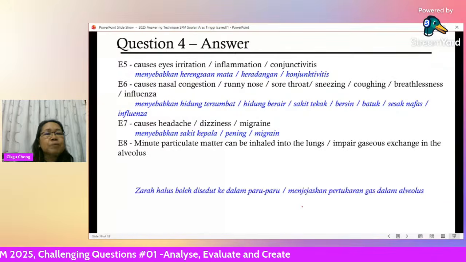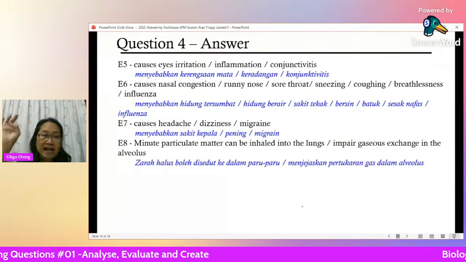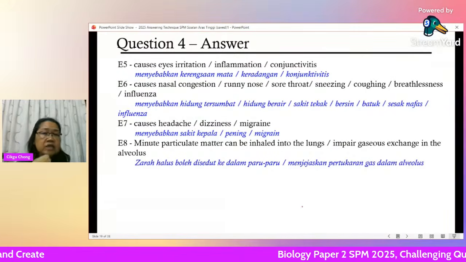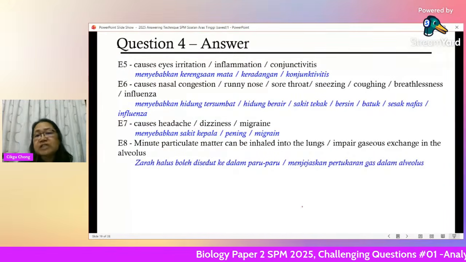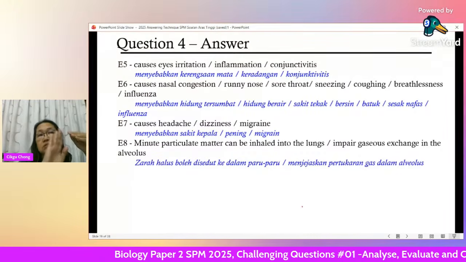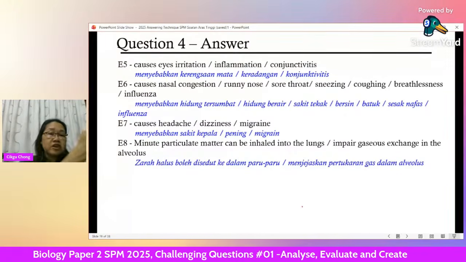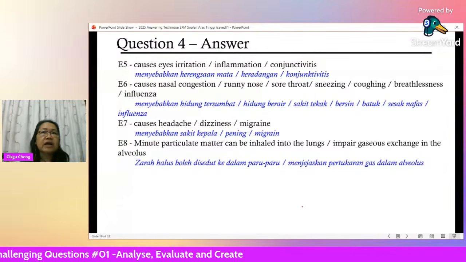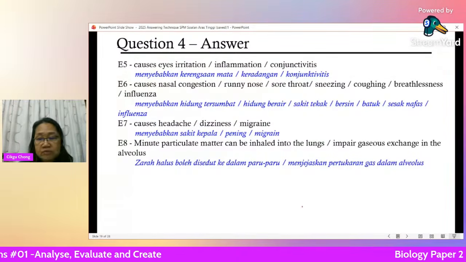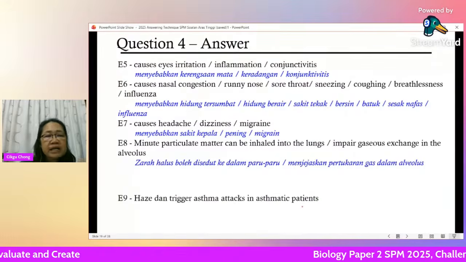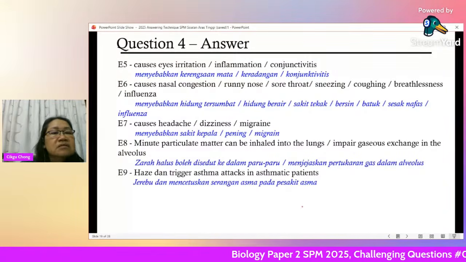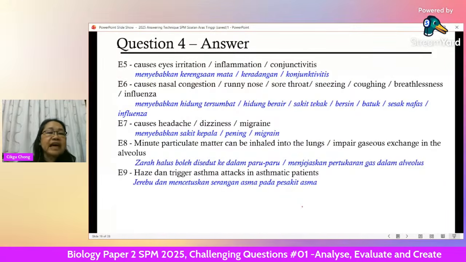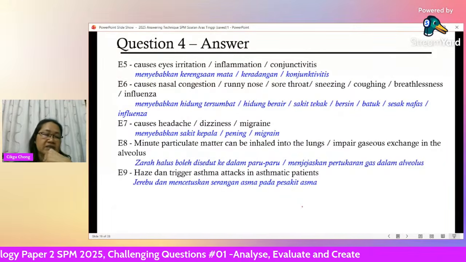Then minute particulate matter, that means the small particles that are floating and suspended, can be inhaled into the lungs. It will impair gaseous exchange in the alveolus. So it blocks and reduces the surface area, so your gases cannot go through. You are not getting as much exchange of gases as you should. Okay, next. Sorry, there's a mistake here. Haze triggers asthma attacks in asthmatic patients.